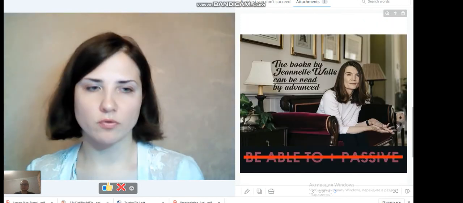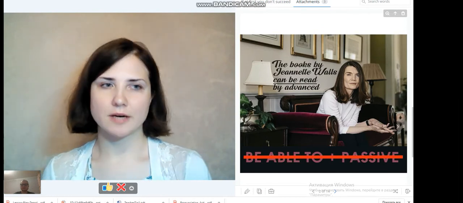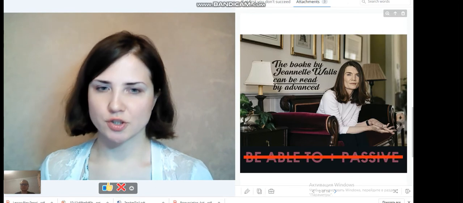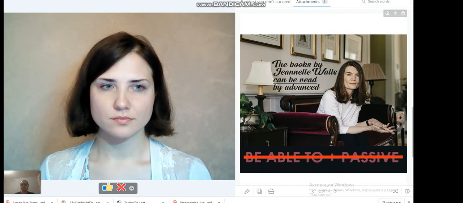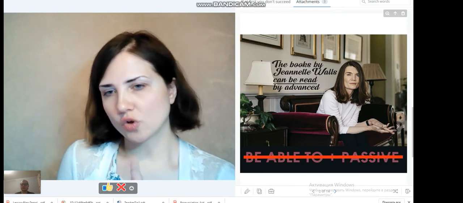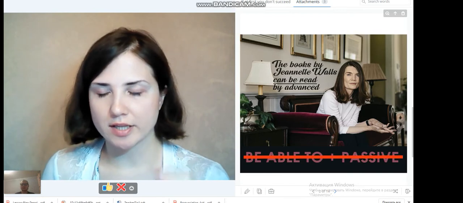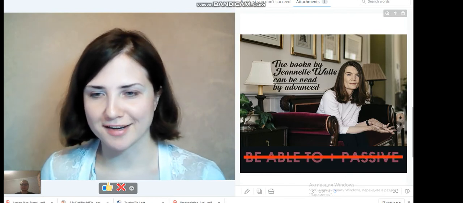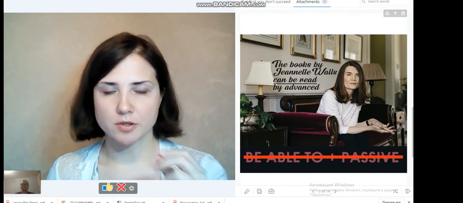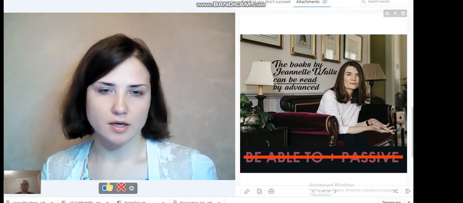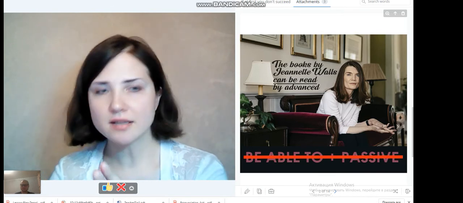Now let's move on. Here we have another idea, passive idea. Could you please read the following examples, Janet Walls? Let's discuss it, shall we? The books by Janet Walls can be read by Edwin. Stop. Can be read. Yes, that's right. This is past participle, PP, like I usually call it, right? So you will never ever say be able to plus passive. According to the grammar of the English language, it's really impossible. So, "it can be read."